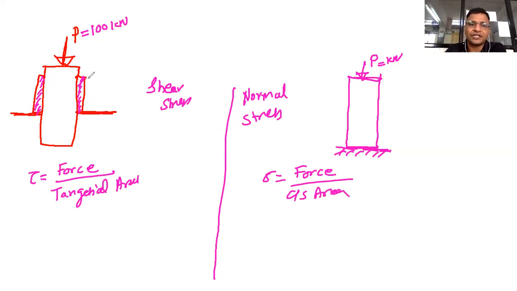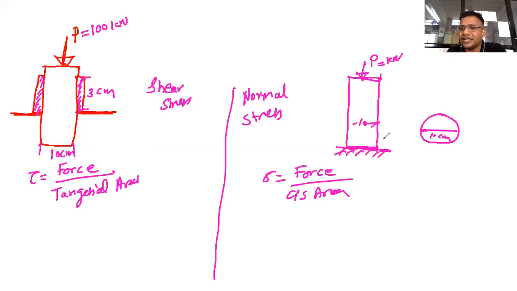Now let us give the height of this screw something like, maybe, 3 centimeter, right? And then we will consider the diameter of this as, let's say, 10 centimeter. Then how to calculate stresses? First of all, simple one we will take. The diameter is 10 centimeter in both cases. Then the cross sectional area in this case will be how much? Area of the circle.